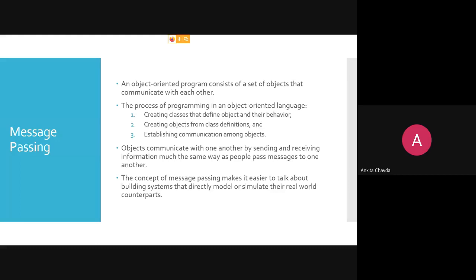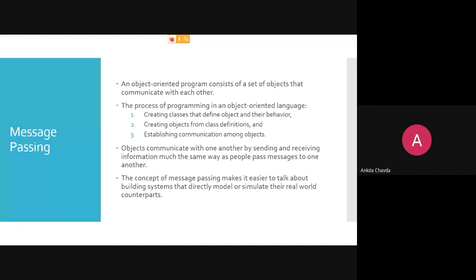For that, what we need to do is, first we need to create a class, of course, right? And define the objects and their behavior. So we will be having behavior, meaning functions, of course, that we have talked about, right? So first we will create the class, related attributes and functions. Secondly, we will create the objects of that class, different objects. And third, we will establish the communication among those objects.